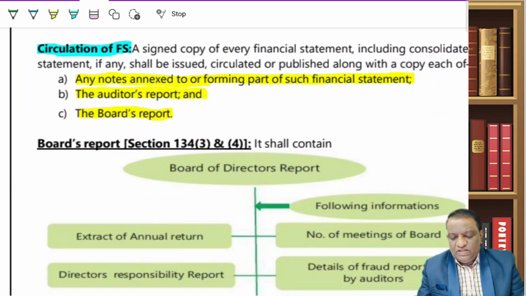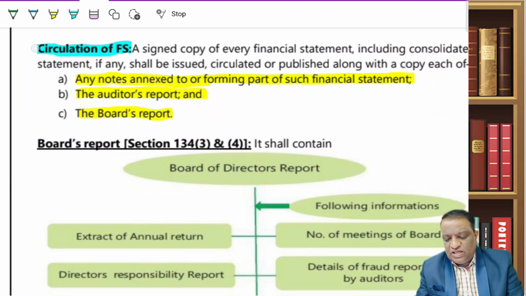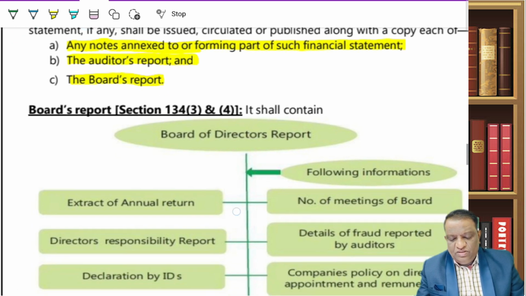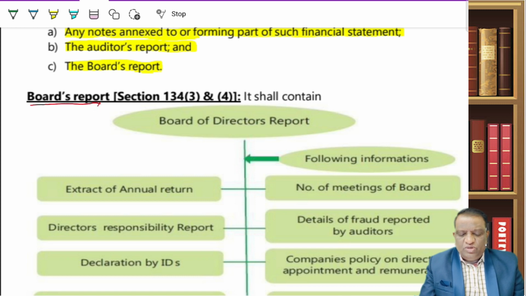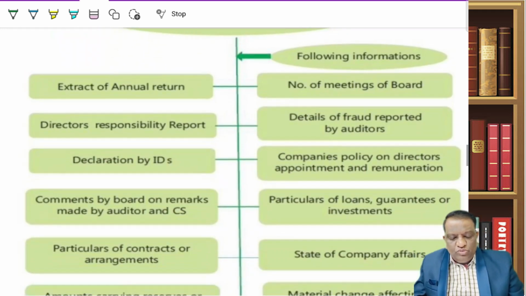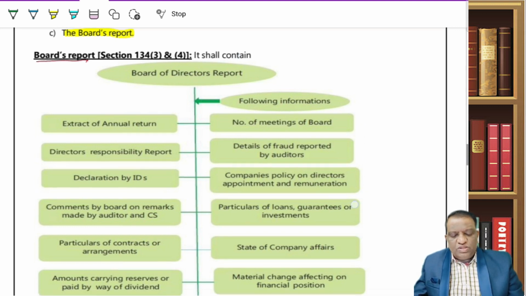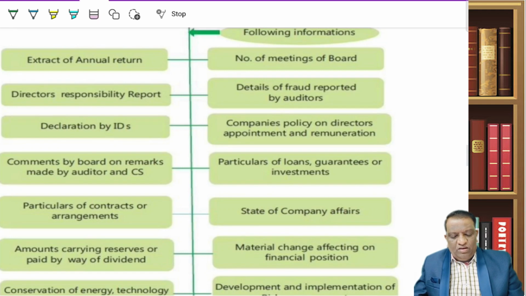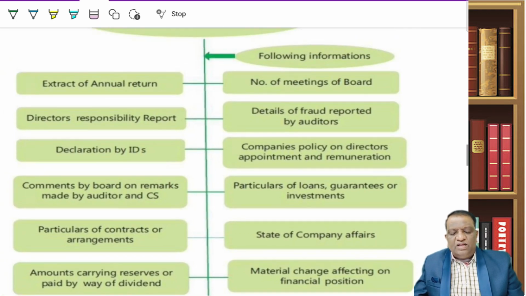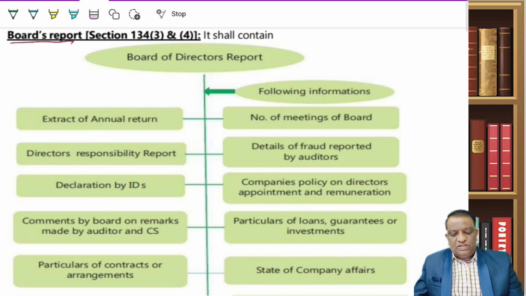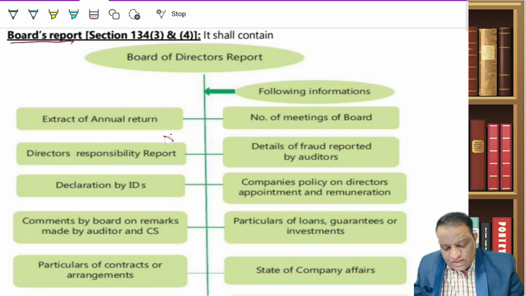Now let's move on. Circulation of financials, we will discuss in much more detail at a later point of time. Then we will move on to the board report. But to be honest with you, the examiner is not asking too many questions on the contents of the board of directors report because it is too vast. Whatever you are seeing here is the bare minimum, and in real time a board report will contain many more matters. At this point in the CA examination, questions are not asked much on the contents of the board report, but among these, the important one is the director's responsibility statement.